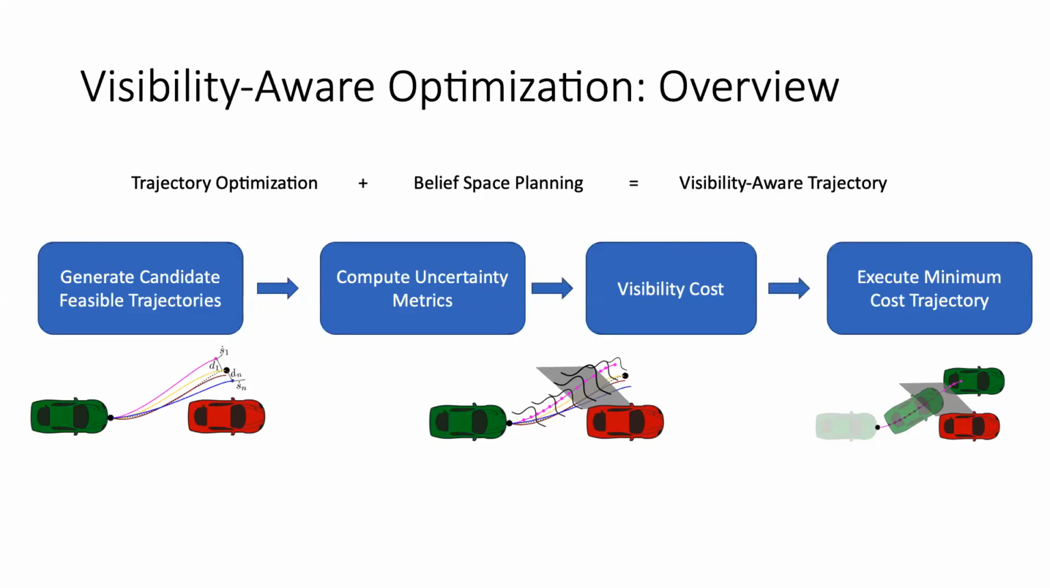In our approach, we're going to combine both trajectory optimization with belief space planning in what we call visibility-aware trajectory optimization. And there's 4 steps to this approach. First, we're going to generate multiple candidate feasible trajectories that our ego vehicle could execute. Then, for each one of these trajectories, we're going to compute an uncertainty metric that captures how visible each of these trajectories are. Then, for each one of these trajectories, we're going to associate a visibility cost that actually scores these trajectories. And finally, we're going to choose and execute the minimum cost trajectory from all of these trajectories.